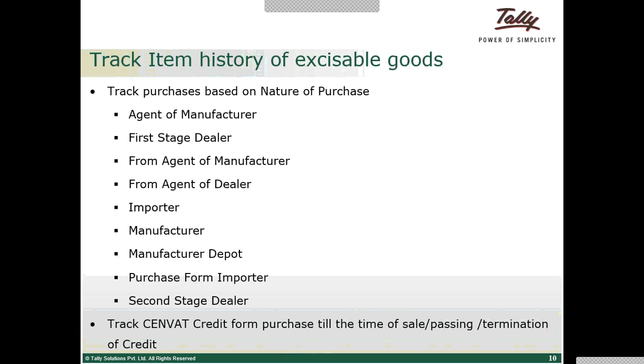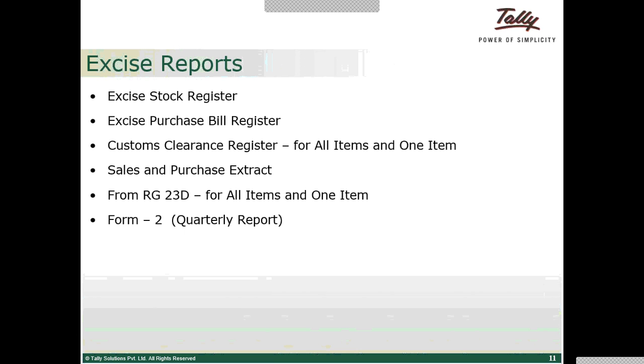We can get to know from agent of manufacturer of this particular item what is the pending quantity of goods for which duty is yet to be passed on. Okay, and track central credits of purchases till the date of time of sales, passing, termination of credit. Okay, so even this you can do from Tally itself. In the reporting part I will show that. Moving to the next slide.